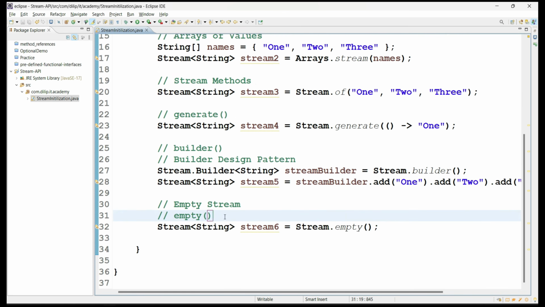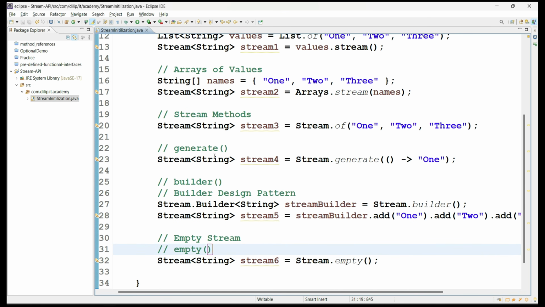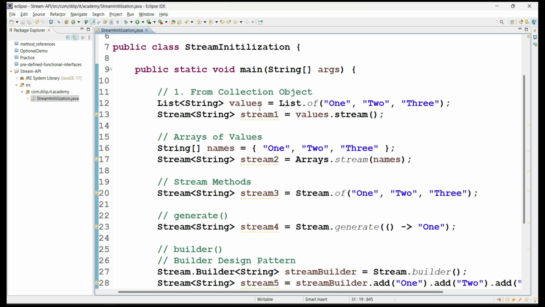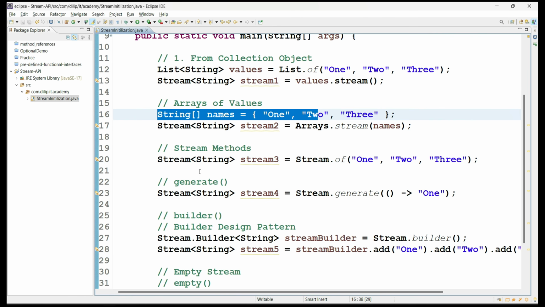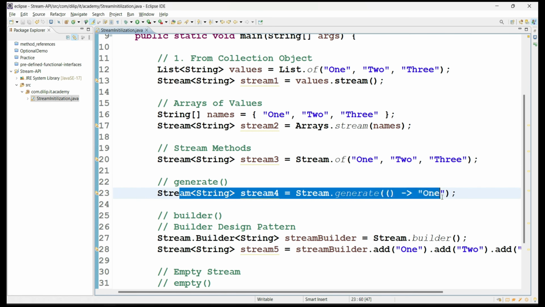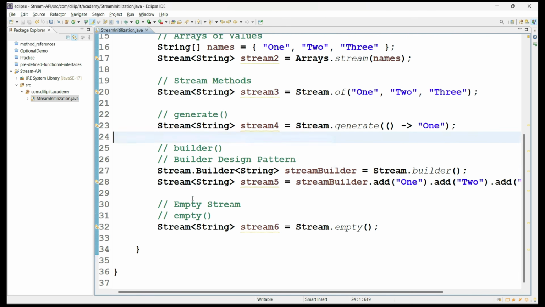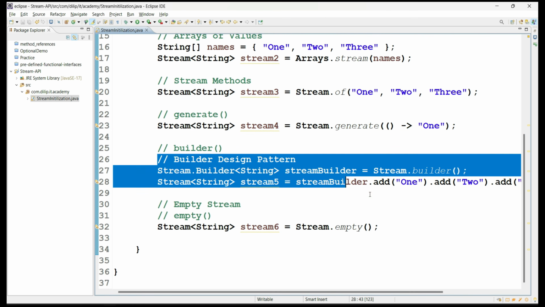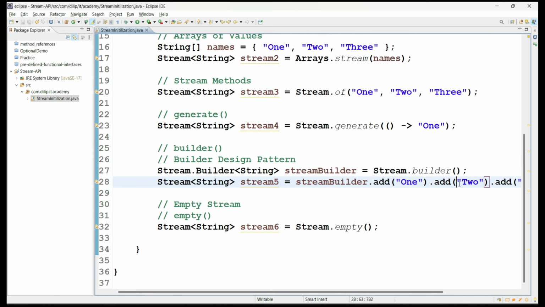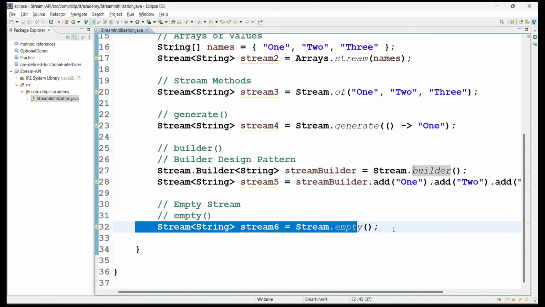So this is how we can create the stream object from a source of values, from a collection object or array of objects, from individual values, or by calling the generate method by passing a supplier implementation. We can also define a stream instance with the builder design pattern by calling the builder method, and we can create an empty stream for any other data types.